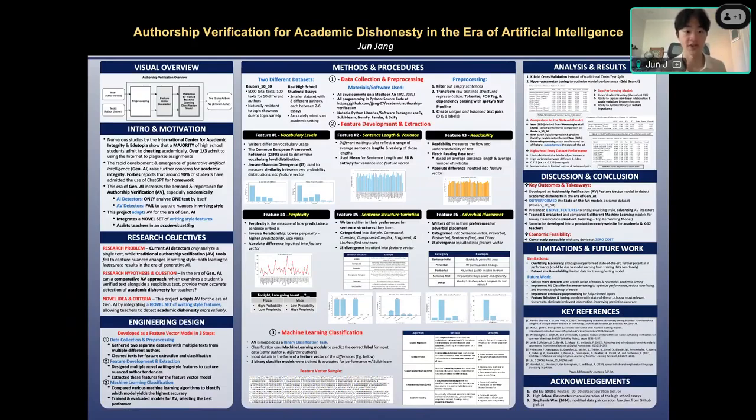That's because numerous studies by the International Center for Academic Integrity actually show that a majority of high school students admit to cheating on their homework assignments, with even over a third admitting to using ChatGPT or the internet to plagiarize every single assignment. And unless you've been living under a rock, you know and understand that generative AI like ChatGPT have pretty much taken over every single part of our daily lives, especially academically. That's exactly why Forbes actually reports that around 90% of students have admitted to using ChatGPT for their homework assignments in the past. And because of this, people have tried to solve this issue in two separate ways.